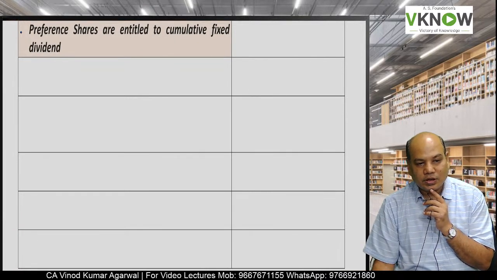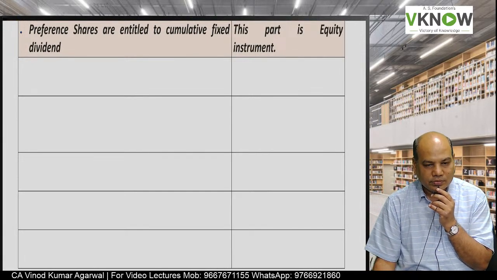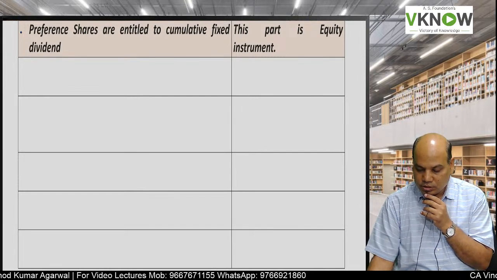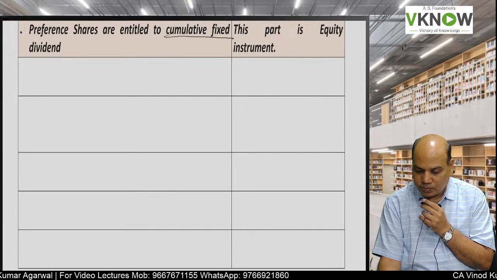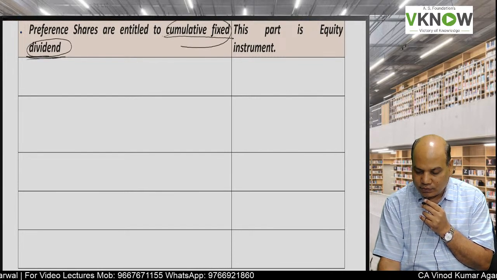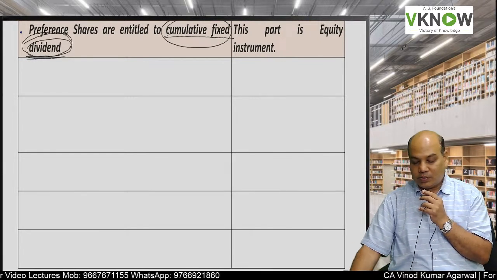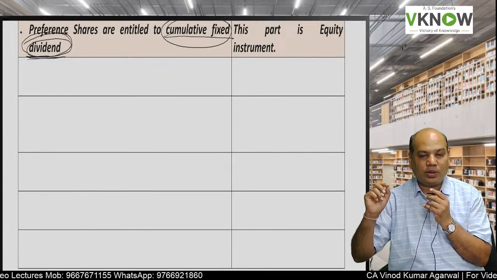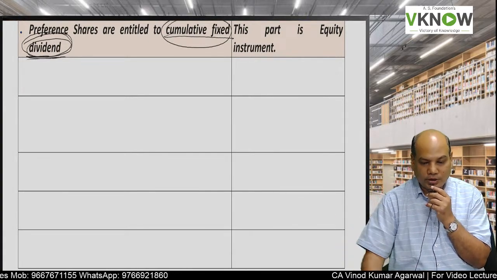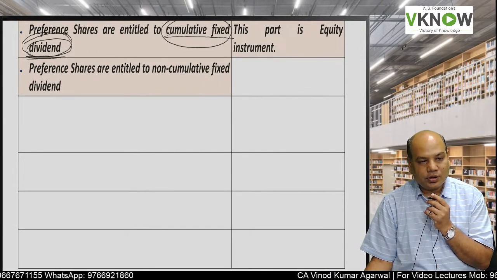Now the students are thinking it is a financial liability, but the answer is it is equity. Why? Because the company may not pay, the company can keep on deferring forever. That means there is no contractual or mandatory obligation to pay, it will just keep on accumulating, so it will be treated as equity. Next question, yes, please reply.